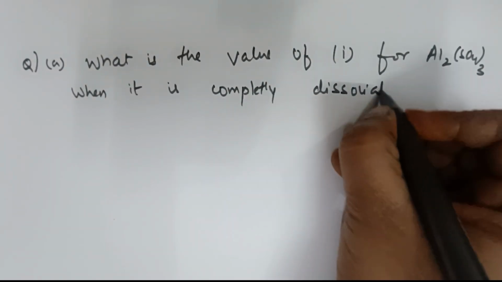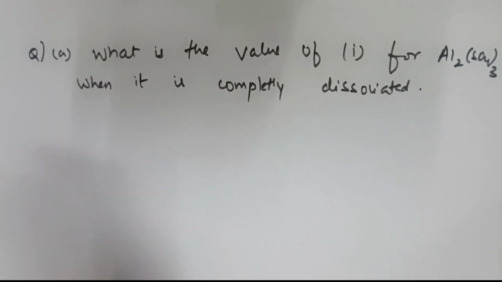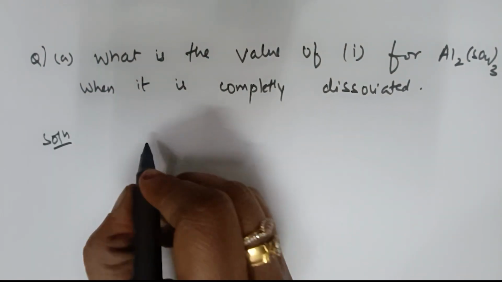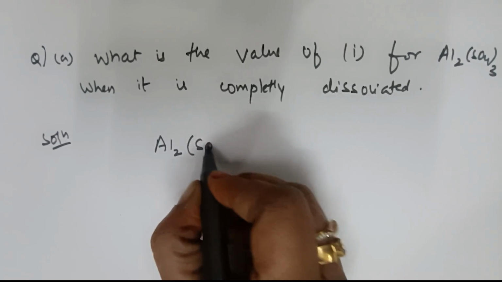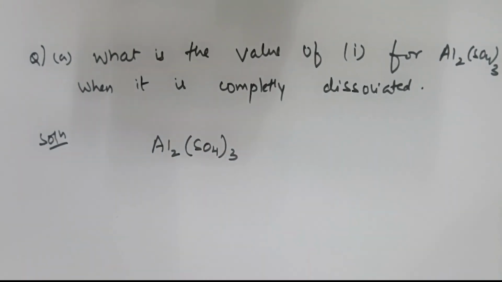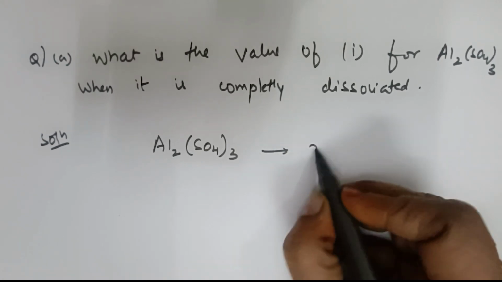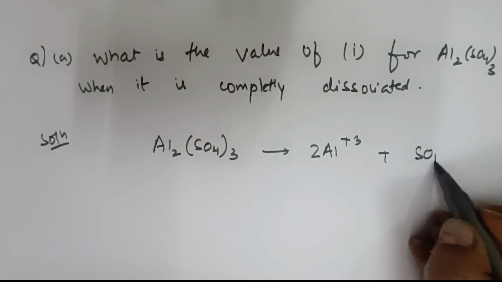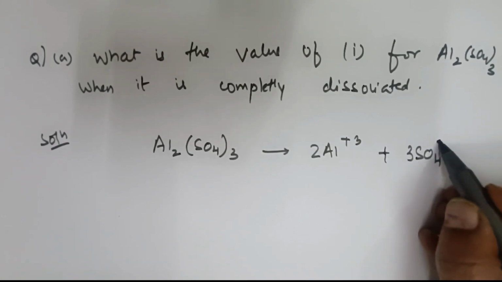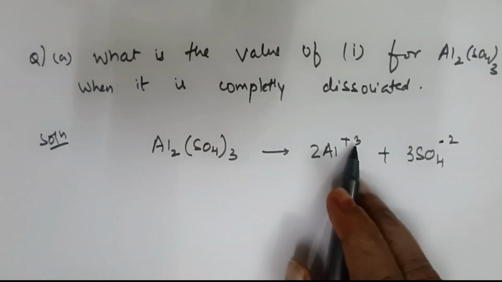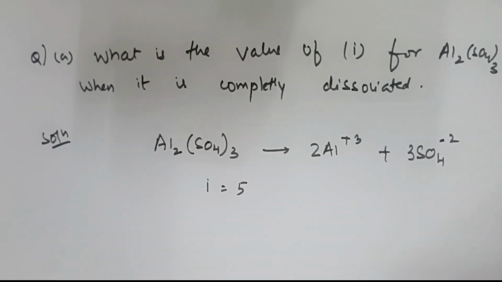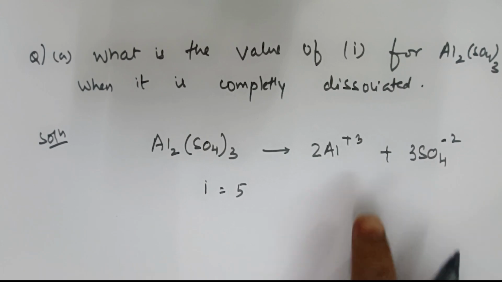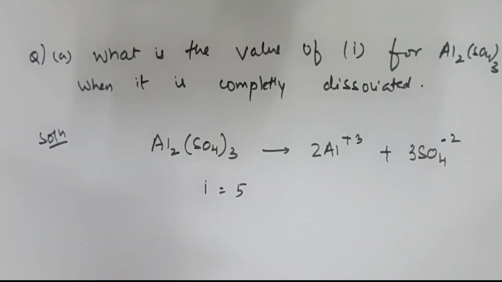Okay, dissociated. Okay, done. First of all, aluminium sulfate. Let us do the solution. Aluminium sulfate, Al2(SO4)3. Correct na? It dissociates into how many? It dissociates into 2 aluminium with charge +3 and sulfate. How many sulfates? 3 sulfates with a charge of -2. Total how many? 3 plus 2, 5. So I is 5. Easy na? Simple. Just charge is 3, 2 aluminium and 3 sulfate ions. Total value 5. Okay, that is your I value when it is completely dissociated.